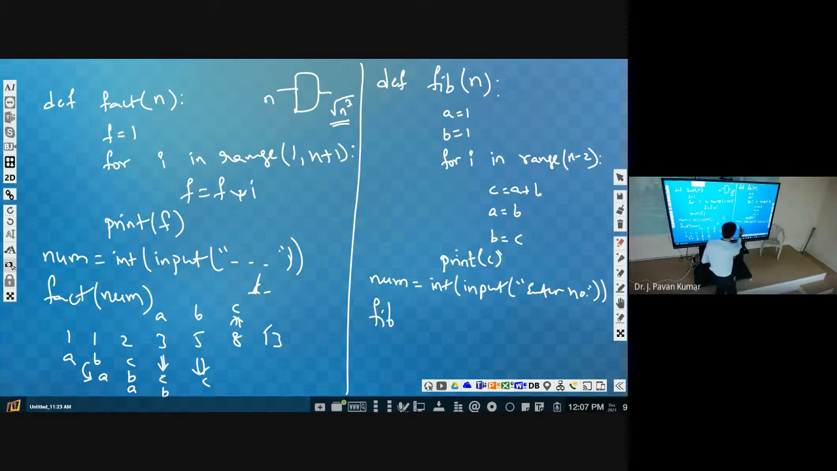Then we need to make a function call by passing this num as the argument. It will start from 0 up to n minus 2. So how many times total? N minus 1 times, yes or no? But we wanted to repeat for